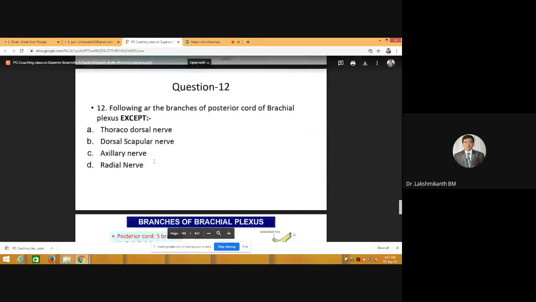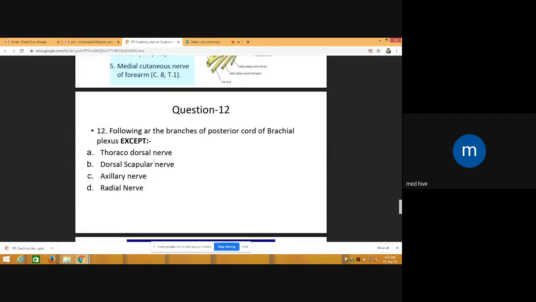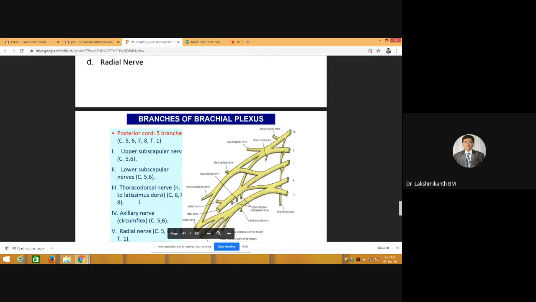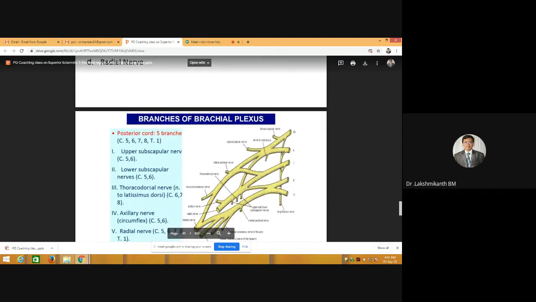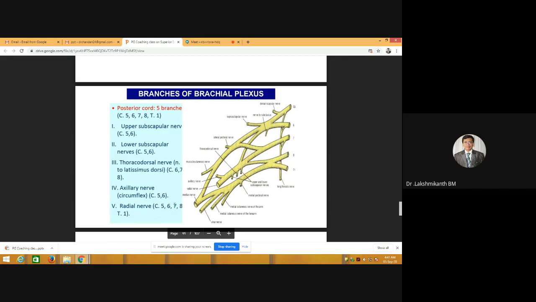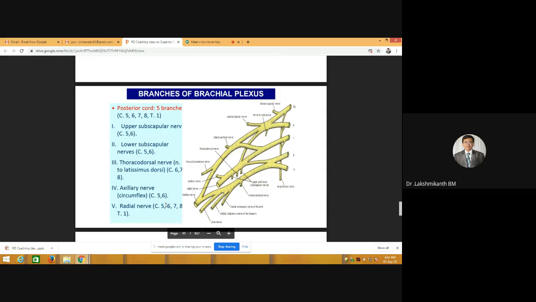Okay. So what should be the root value of thoracodorsal? C6, C7, C8. Okay. So if you try to see, can you see this? It is C6, C7 and C8. Upper subscapular, lower subscapular, axillary: C5, C6. Radial nerve will have all the root values, C5, C6, C7, C8. Another nerve which has all the root values is median nerve. So these are the two nerves which have all the root values because median nerve is formed by two cords: the medial cord as well as the lateral cord, the medial root and lateral root of median nerve.